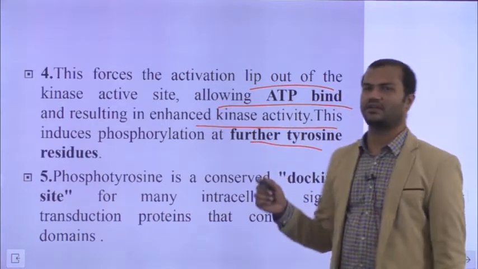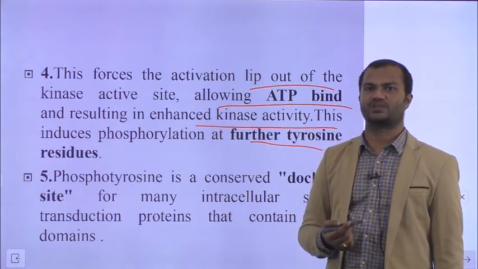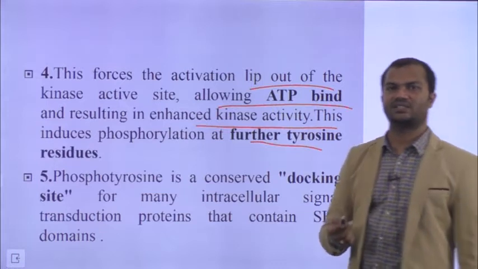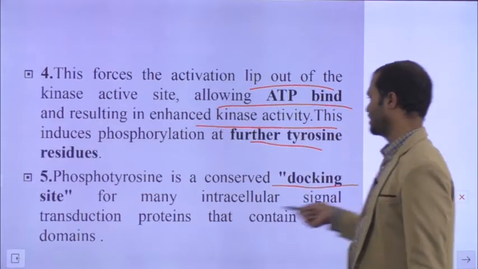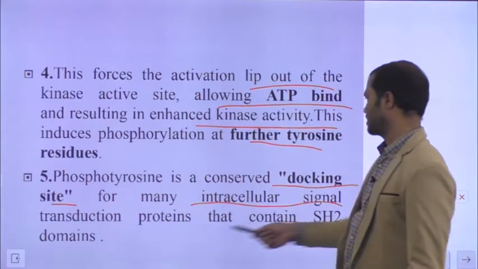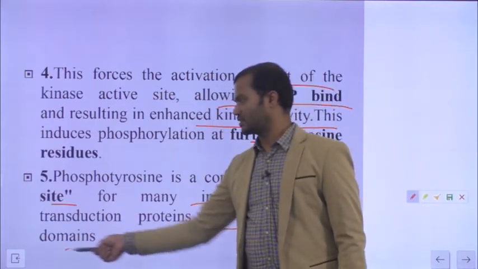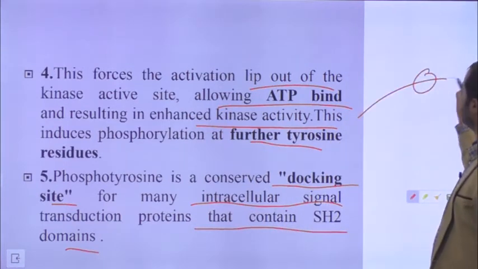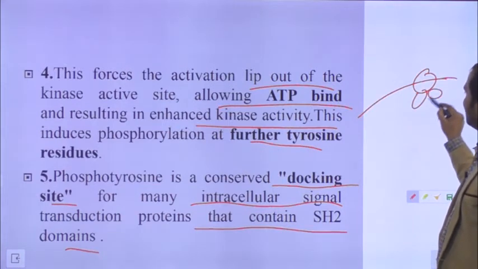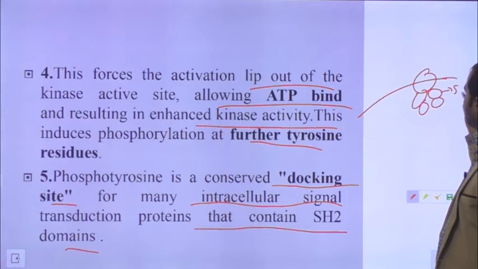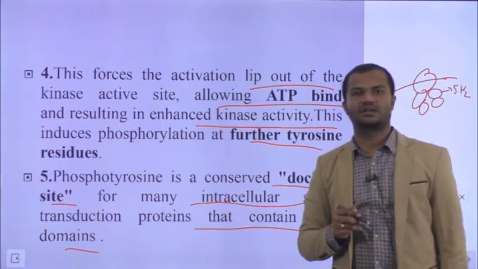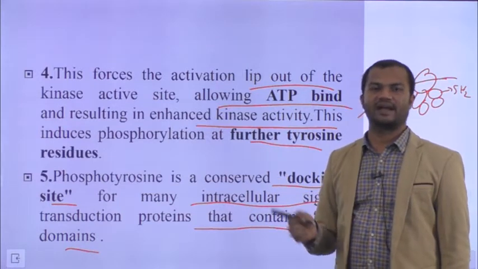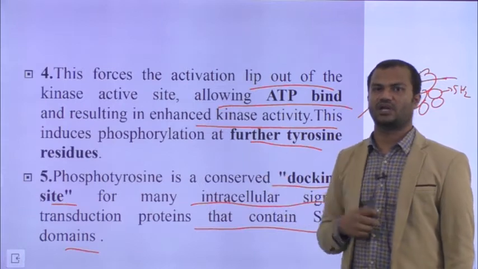This increased kinase activity will further phosphorylate some more tyrosine residues. So this particular phosphotyrosine, that is tyrosine attached to a phosphate group, serves as a docking site for many intracellular signaling proteins that contain SH2 domains. So what type of proteins will come and dock on the receptor? Proteins which have SH2 domains. Whichever intracellular signaling proteins have an SH2 domain can come and dock themselves onto the phosphotyrosine residues.